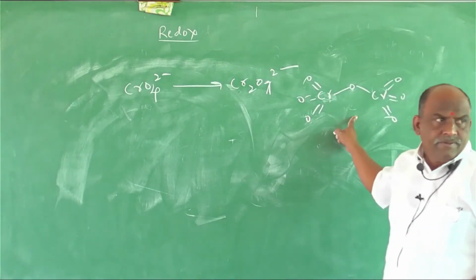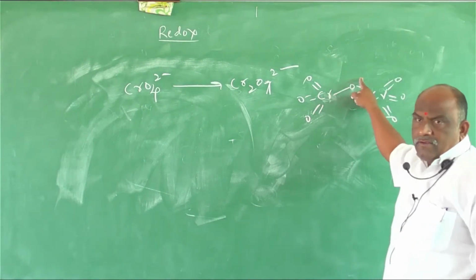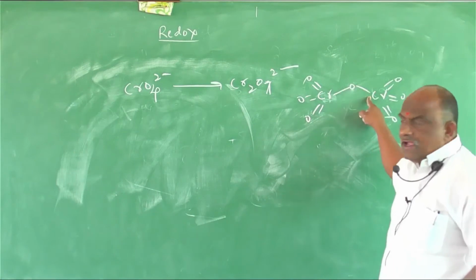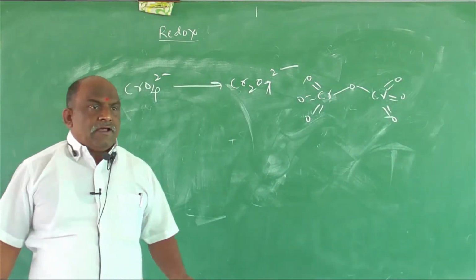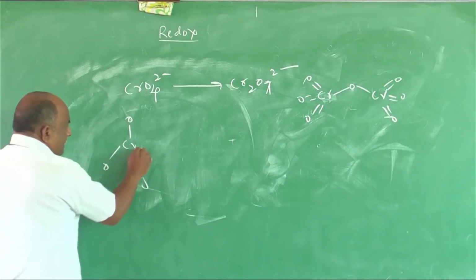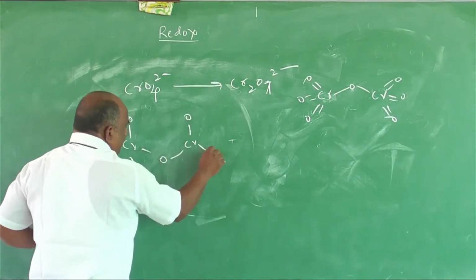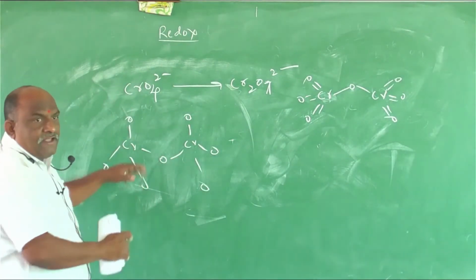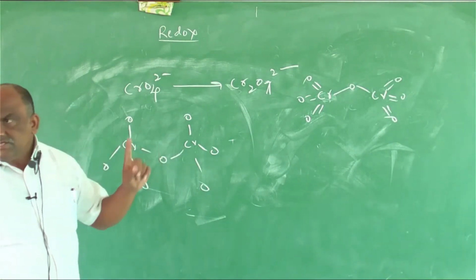In chromate, the geometry is tetrahedral: one chromium and 4 oxygens. Two tetrahedral units are joined in dichromate like this. Understand? The Cr-O-Cr bond is there in dichromate.